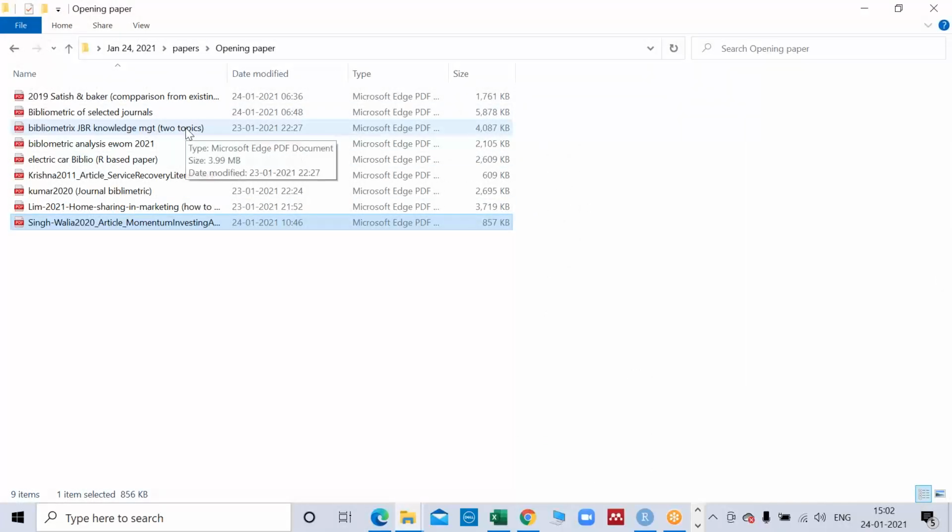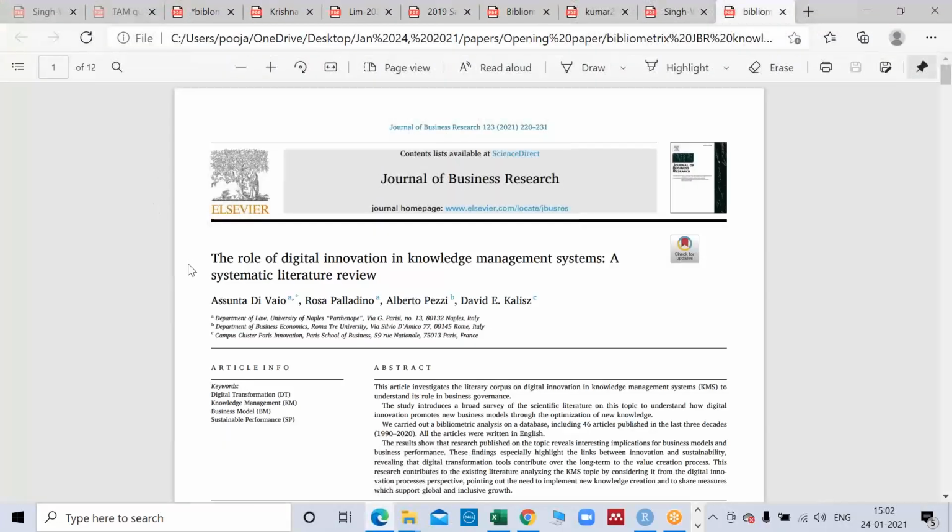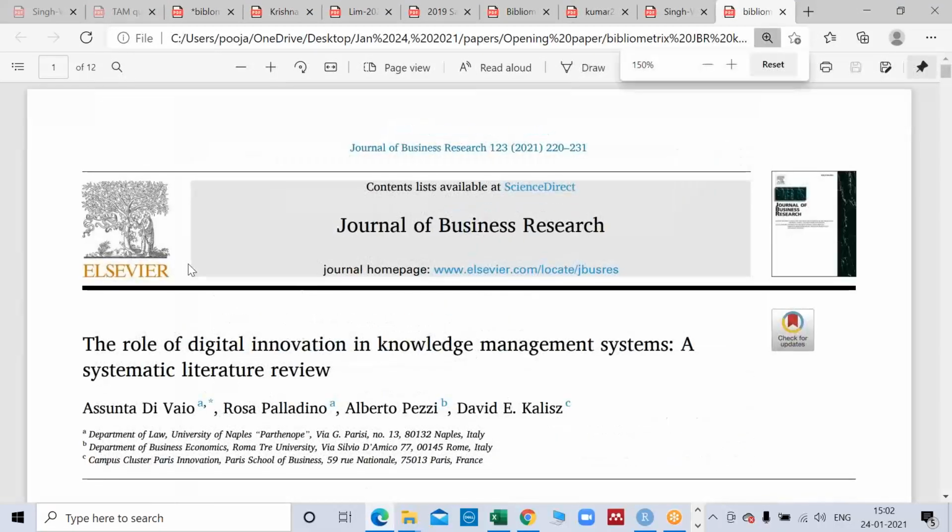And one more thing I wanted to show. This is the role of digital innovation in knowledge management systems. What they have done is combine two topics, digital innovation and knowledge management systems. So you can do it anyway. You can even do it for an industry also. So that could also be a different bibliometric.